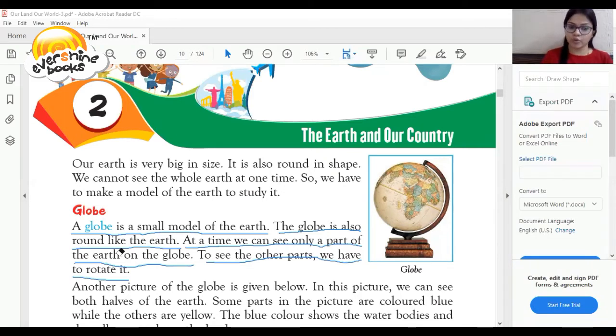So this is a very important question. What is a globe, dear student? A globe is a small model of the Earth and it also looks like a ball. The shape of the globe is round.